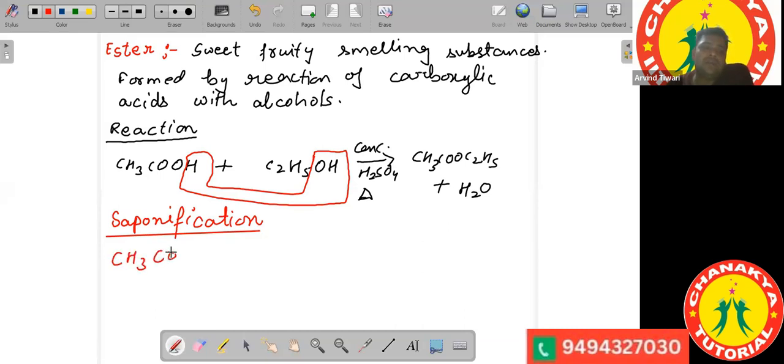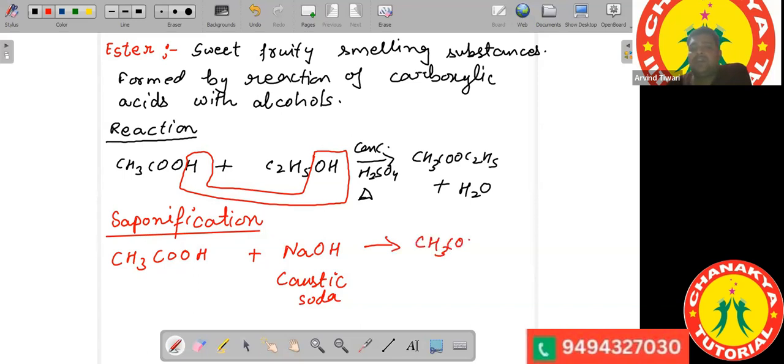But we write this reaction with CH3COOH. This is a fatty acid. If it reacts with NaOH, which is also called caustic soda or sodium hydroxide, you will have the formation of CH3COONa plus a water molecule.